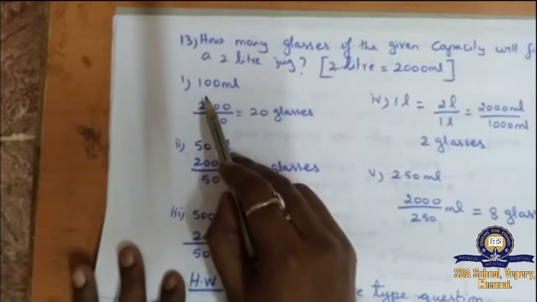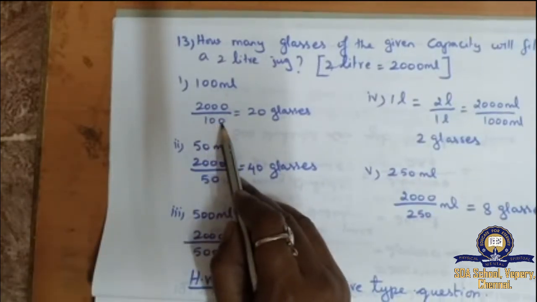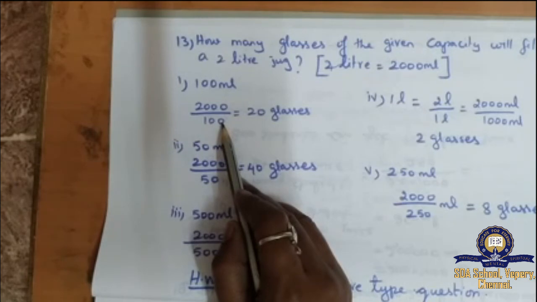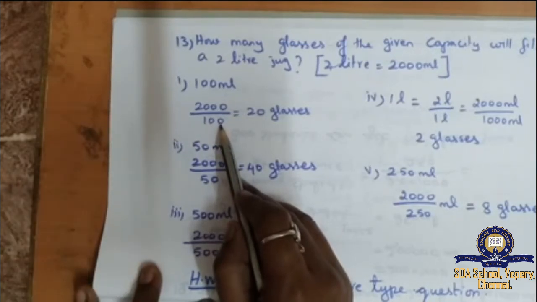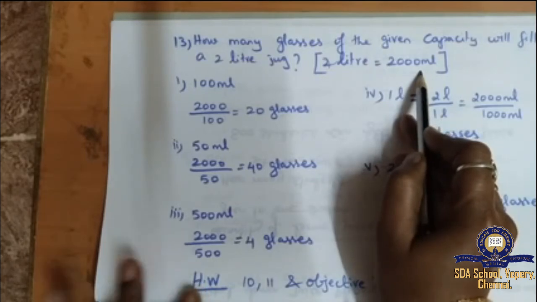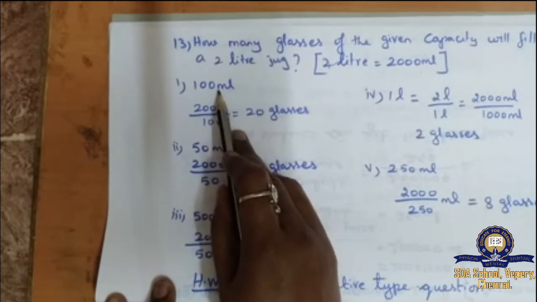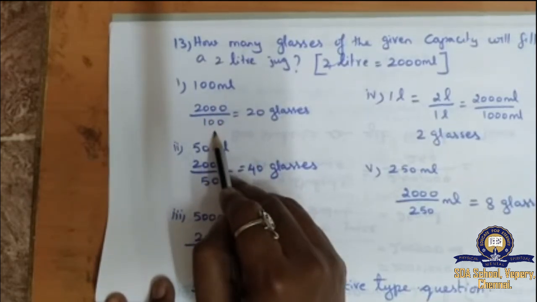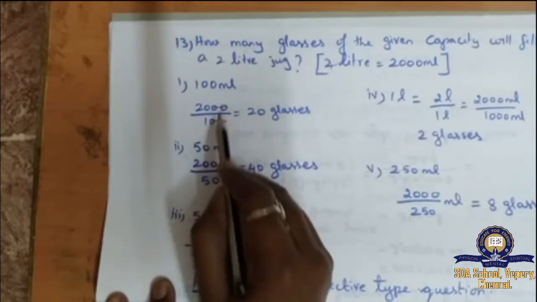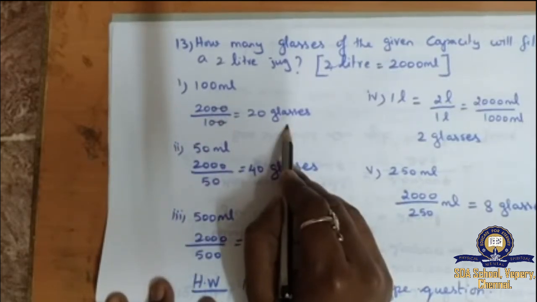So first question is 100 ml. If you are going to pour 100 ml into the 2 liter jug, how many glasses will it take, we have to calculate. 2 liter is equal to 2000 ml. That means first we will convert into ml and keep it ready. So 100 ml means 2000 divided by 100. Then 20 and 20 will cut. So totally 20 glasses we need to fill the 2 liter jug.